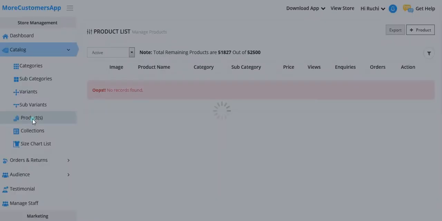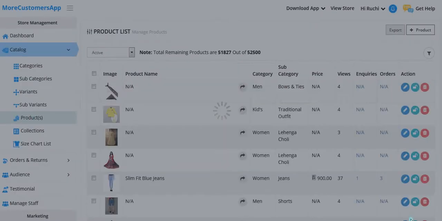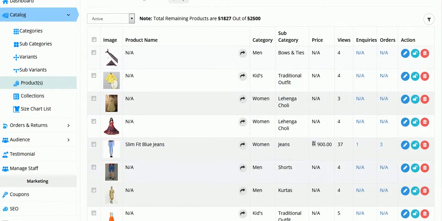We will go to any of the products, and here you can see we have many products. I will just click on the edit option.